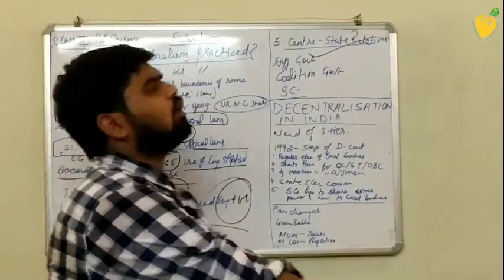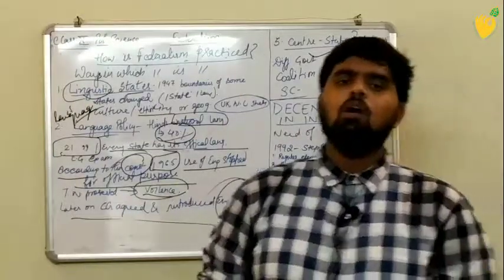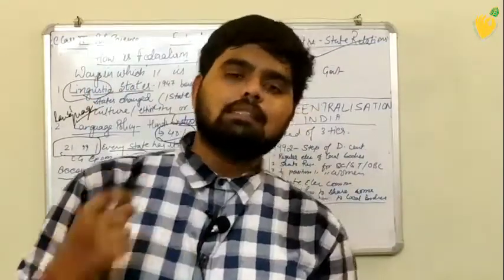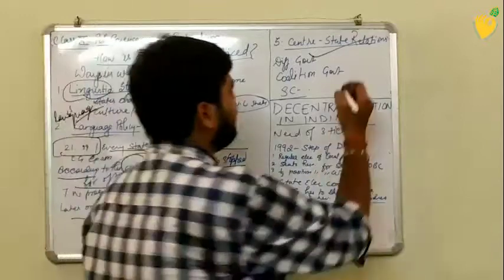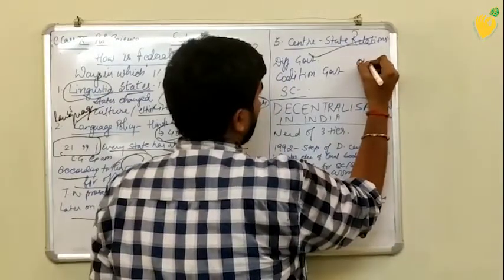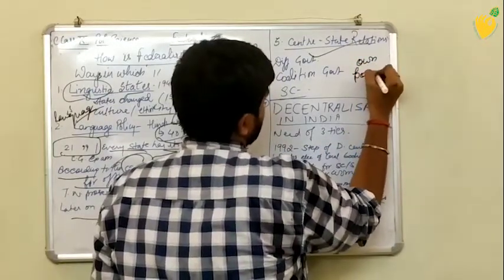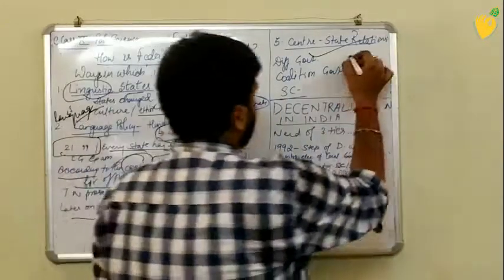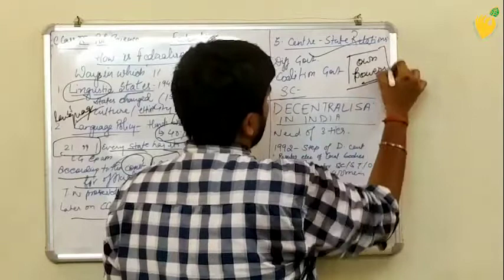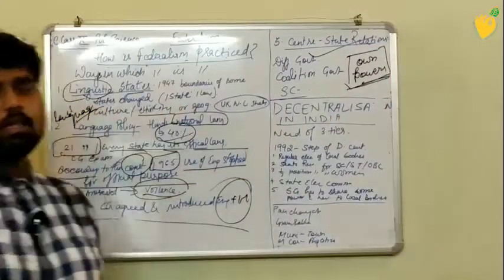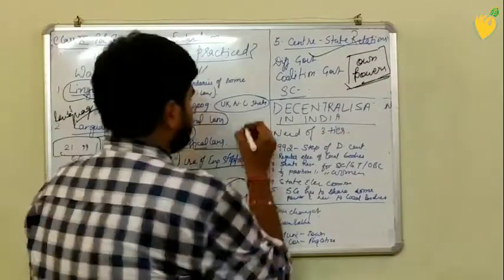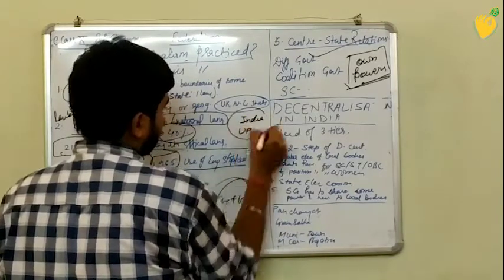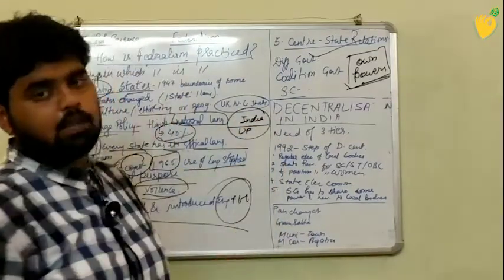State government and central government both have their own powers. When they have their own powers, they will not interfere in each other. See, suppose India and Uttar Pradesh, we have taken the example of that.